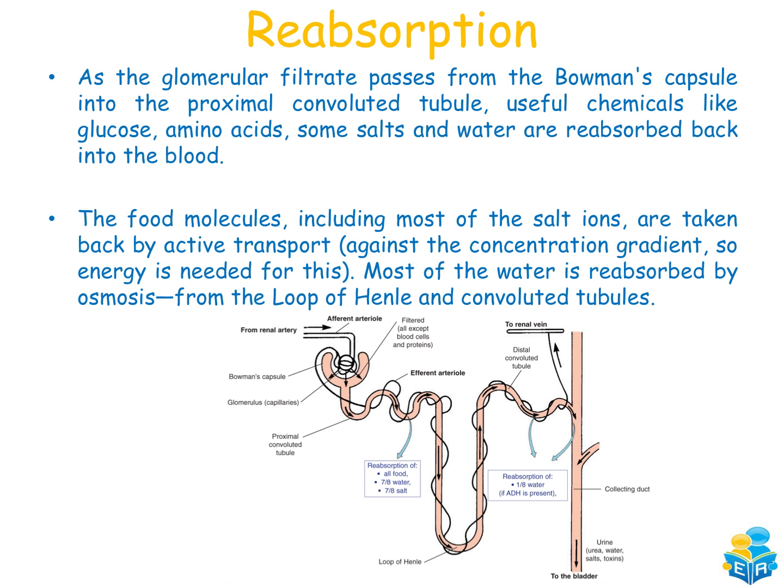Energy is needed for this. Most of the water will be reabsorbed by osmosis, a passive process. It's the movement of water molecules from a high concentrated region to a low concentrated region through a semi-permeable membrane. This is going to happen from the loop of Henle and the convoluted tubules. Again, the reabsorption of all food, roughly 7/8 of the water, roughly 7/8 of the salt, and then if we need to, remaining water will be reabsorbed towards the distal convoluted tubule.